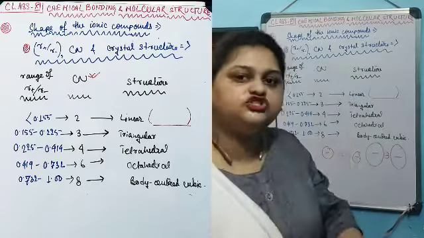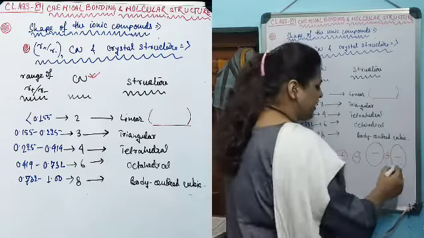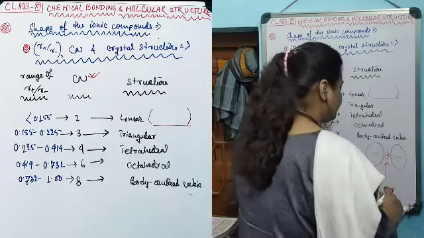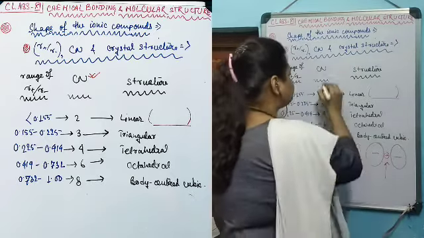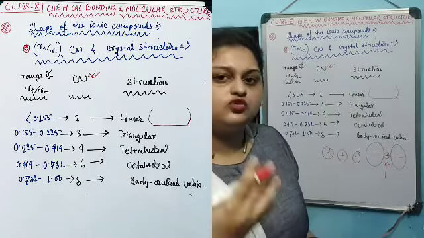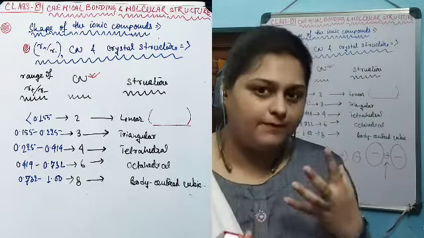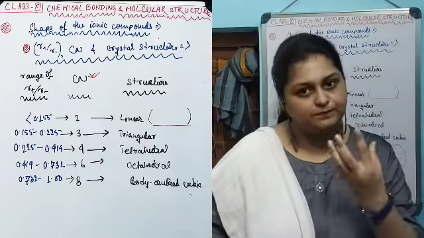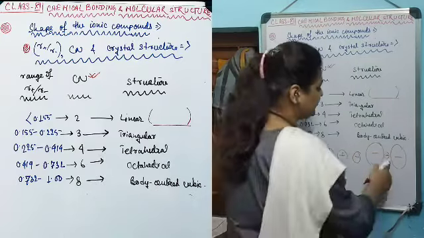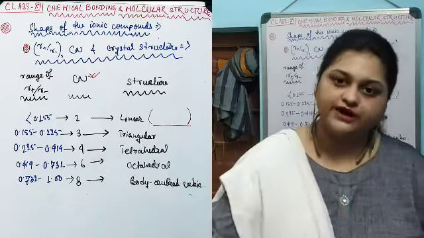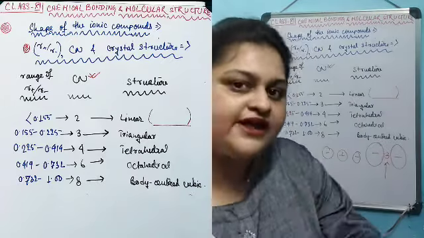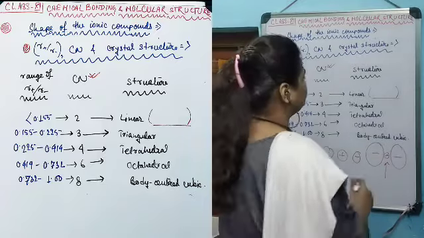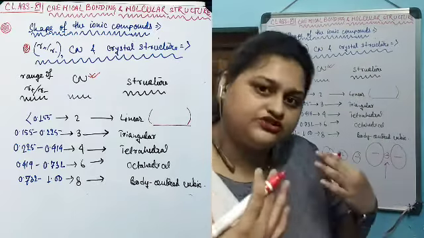That's why the only possible structure is the linear fashion, in which the number of particles that this cation will be surrounding is 2, which is known as the coordination number. Coordination number is the number of ions that are surrounded by a single ion. In this one, this cation can only surround itself by 2 anions. That's why the coordination number for this cation in this structure is 2. That can produce only a linear type of structure.